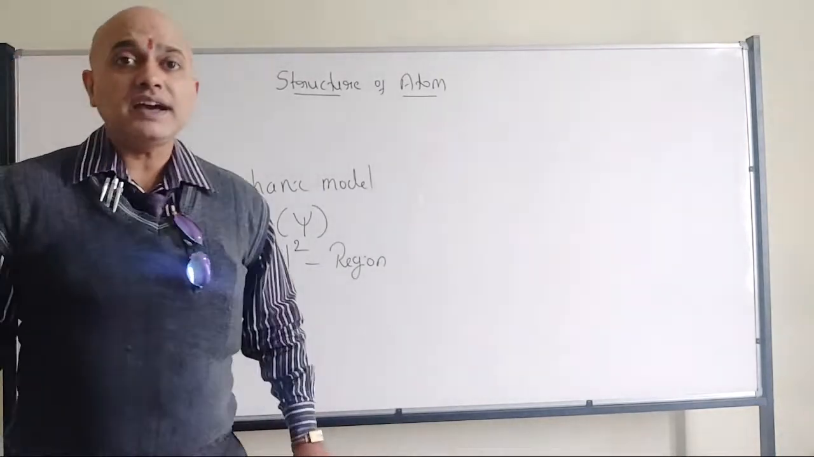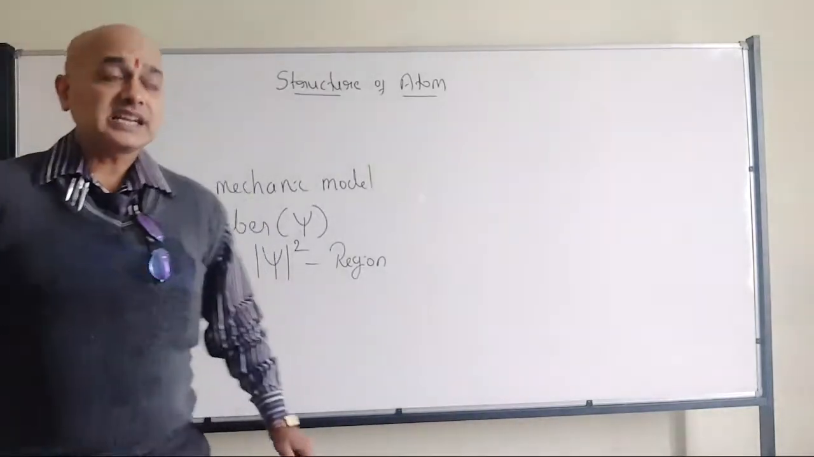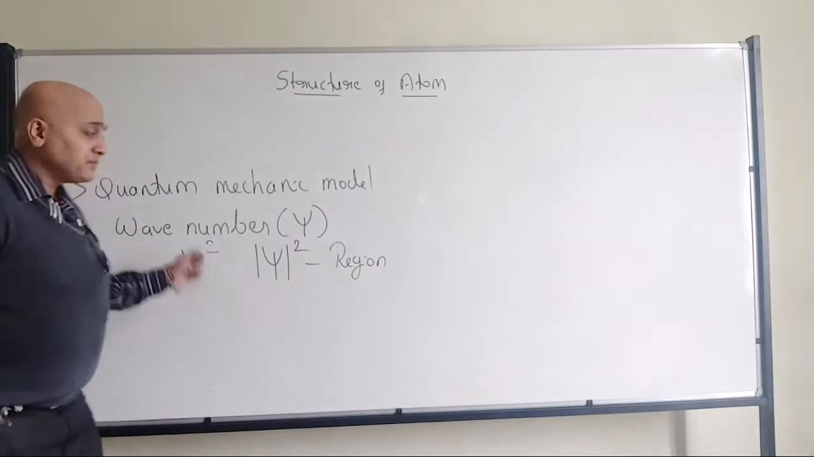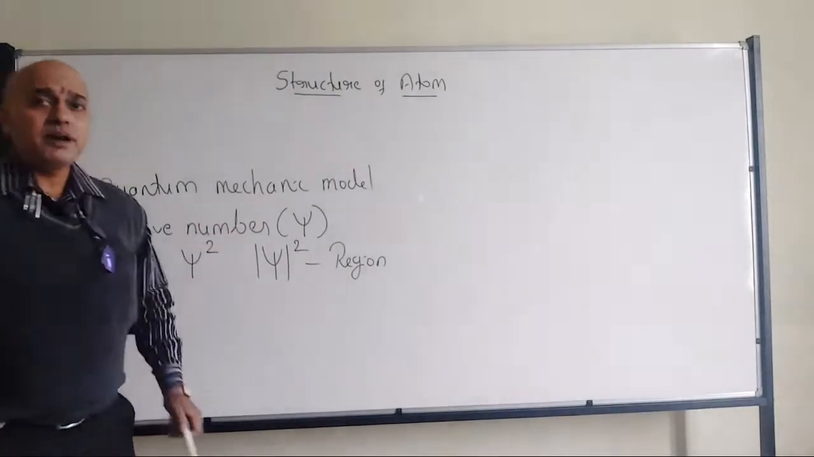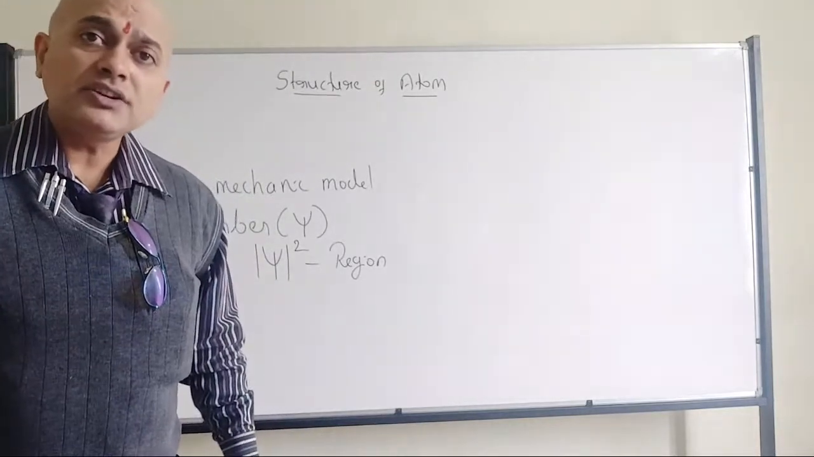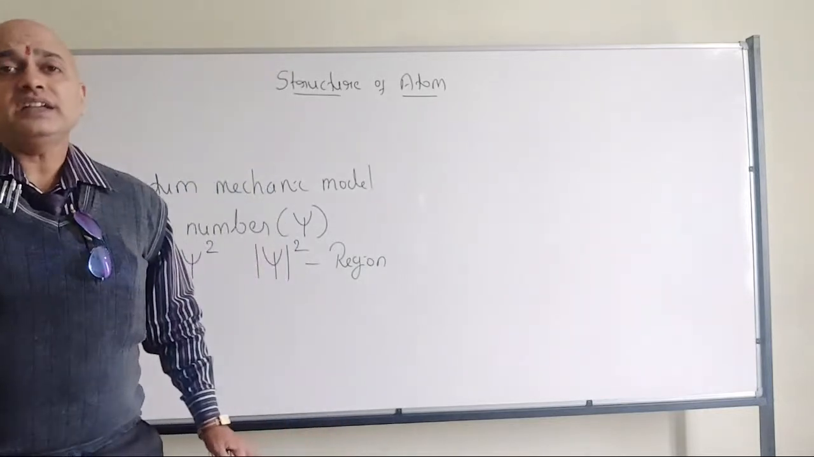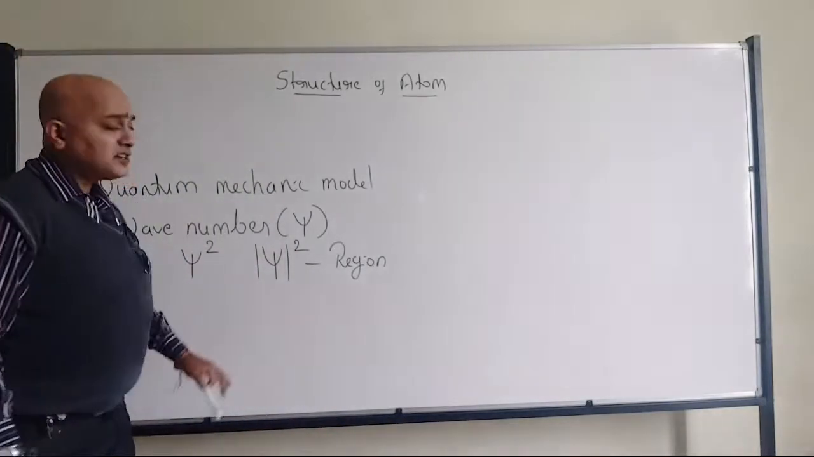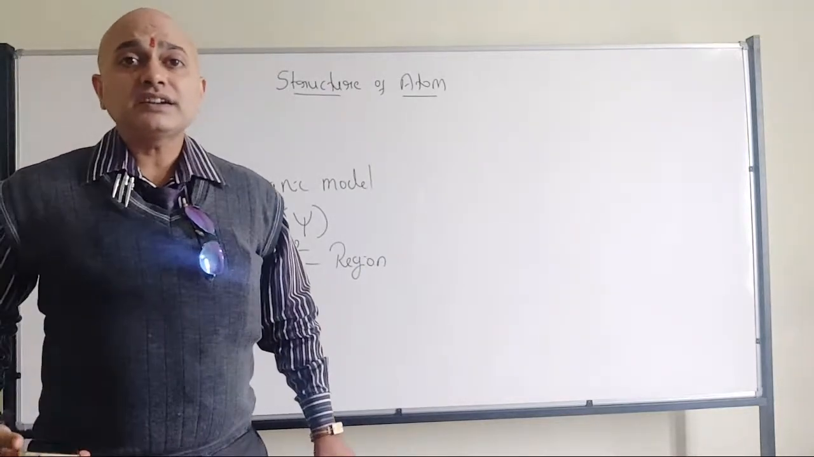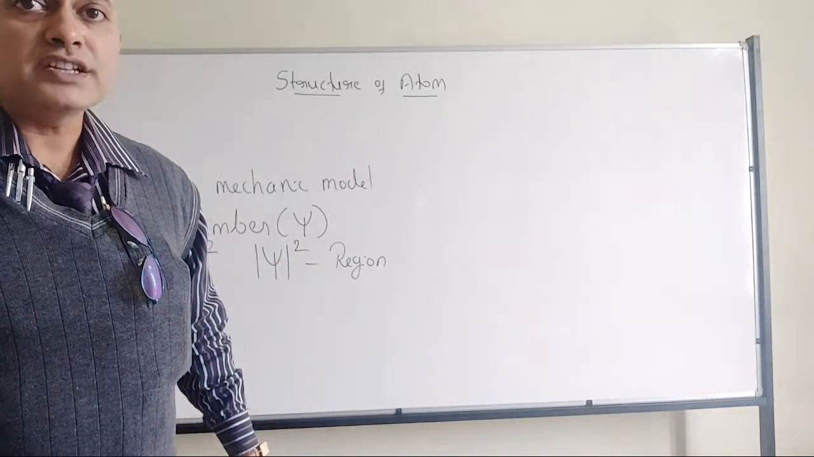What is psi square? Psi square is nothing but square of the wave number. When I am talking about psi square, we are dealing with the region. When we are talking about the wave number, we are dealing with the electron. All of you have understood? So wave number deals with the position and energy of the electron, and psi square talks about the region around the nucleus where finding the electron will be very high. All of you have understood?